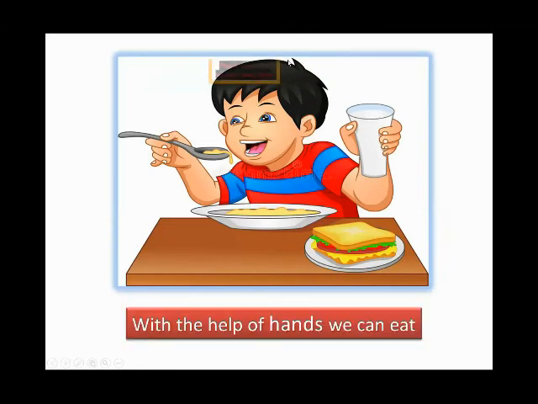We can eat with our hands. In this picture, the boy is eating. So it means with the help of hands, we can eat food.